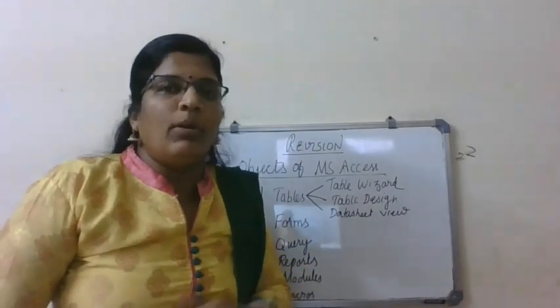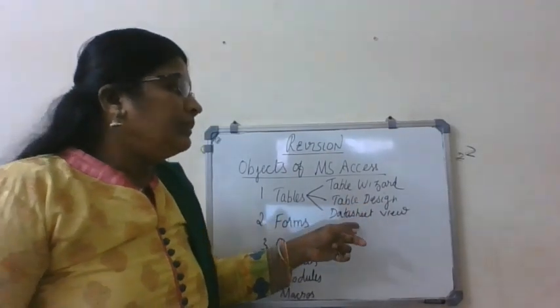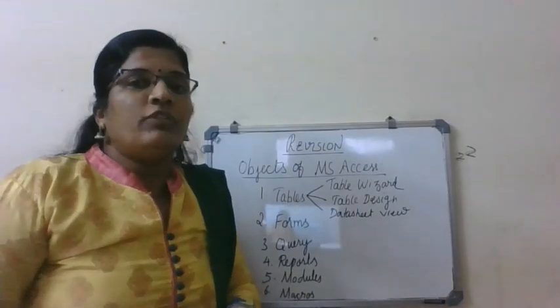A box will appear, you have to select something, click on the next button, you have to go like that. But we did not study how to create it with the help of the wizard. But we studied with the table design and data sheet view.